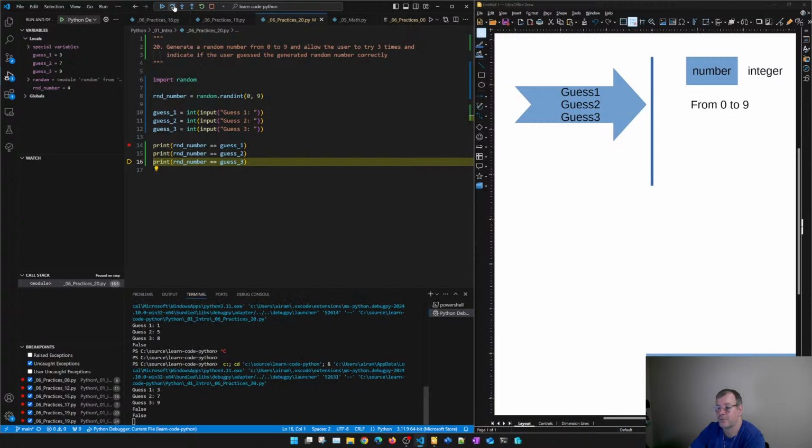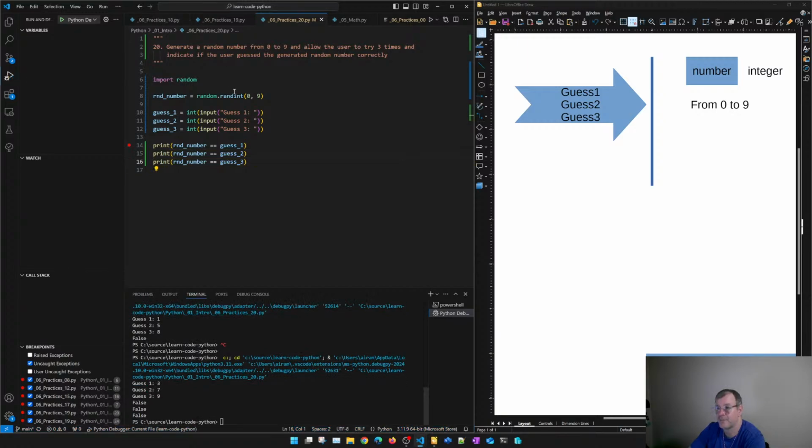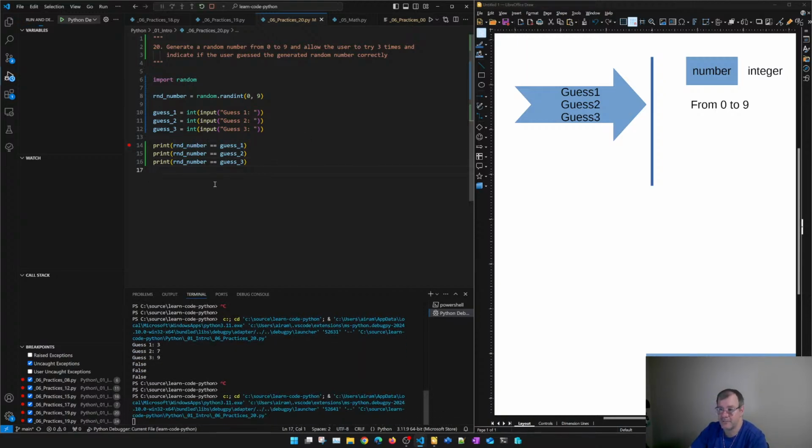Next line, we'll print false again. Next time, we print false again, because none of the guess is equal to the generated number. Let's run again. And let's see, because we have around 30% of chance to guess the number.